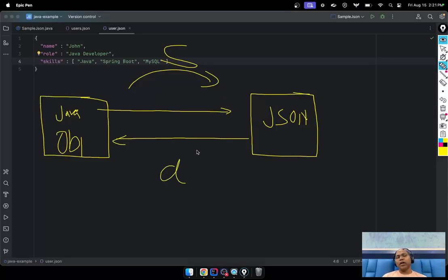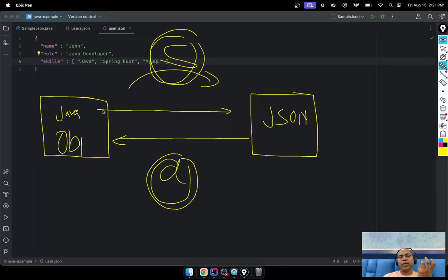Sometime I'm going to talk about what serialization and deserialization are, maybe in a separate video. Surely I'm going to talk about serialization and deserialization. But here understand: whenever you have a Java object and you want to convert it to a string, this process is known as serialization. Whenever you have a JSON object and you want to convert it to a Java object, it is deserialization.